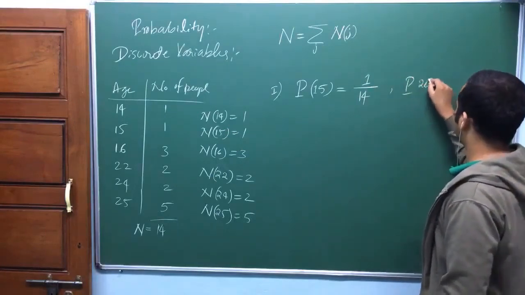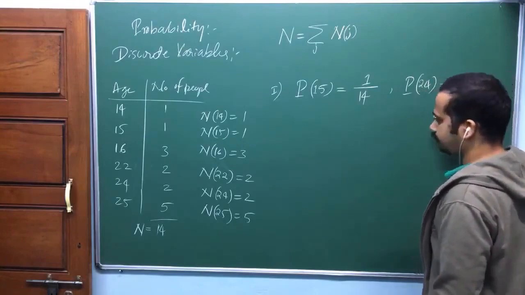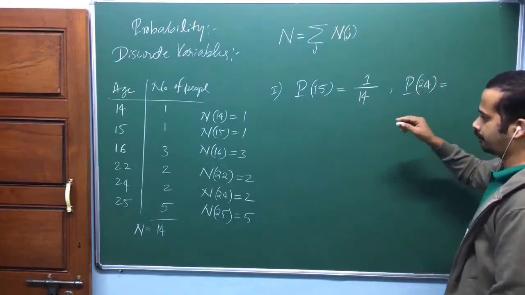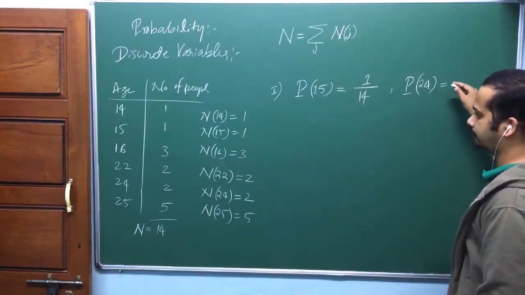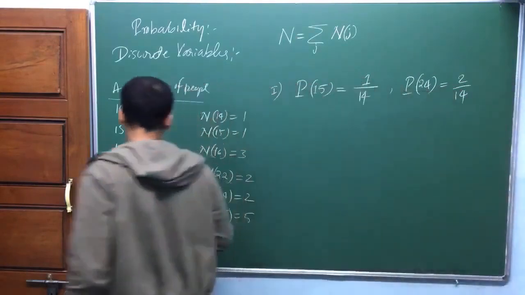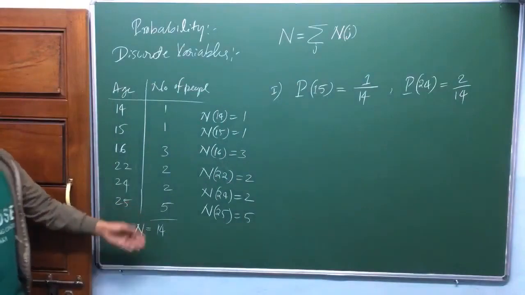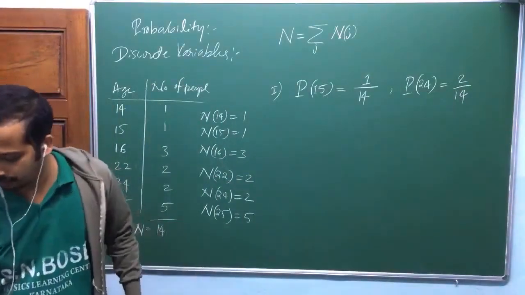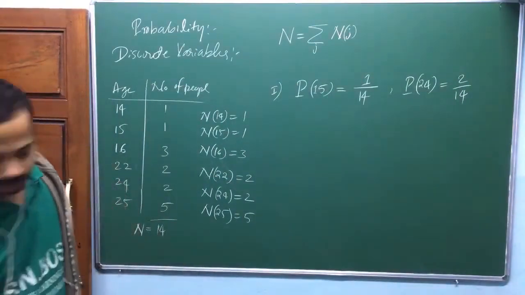Similarly, the probability of 24. Speak out. 2 by 14. Am I right? So there are 2 people with age 24. The total number of possible events is 14, isn't it? So like that. Now look here.